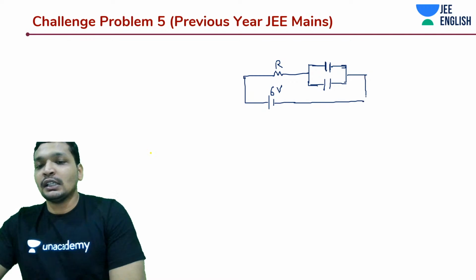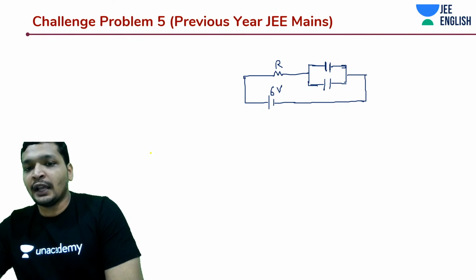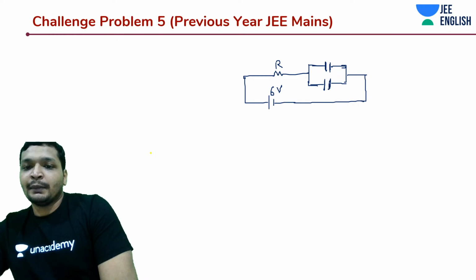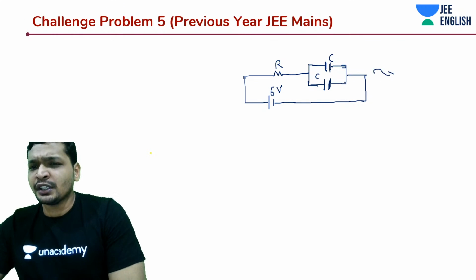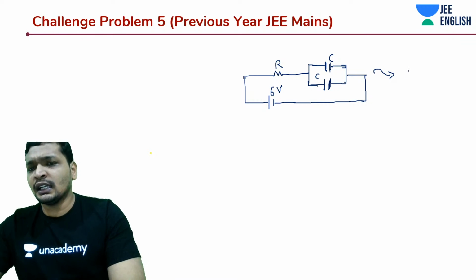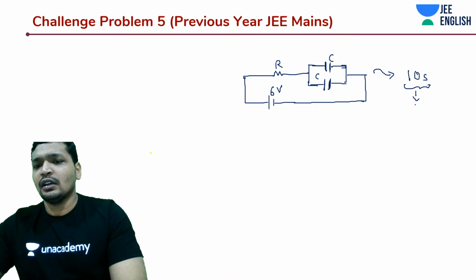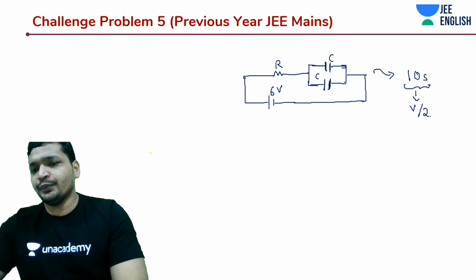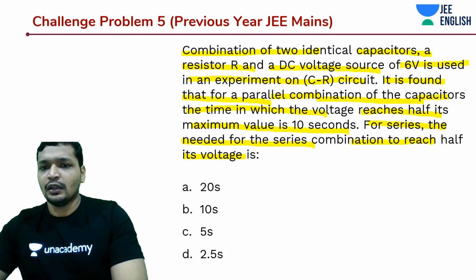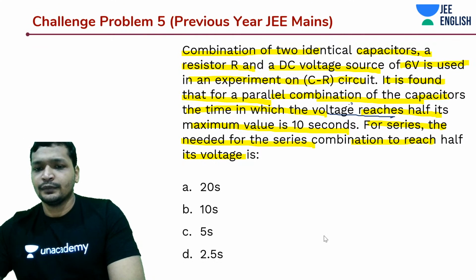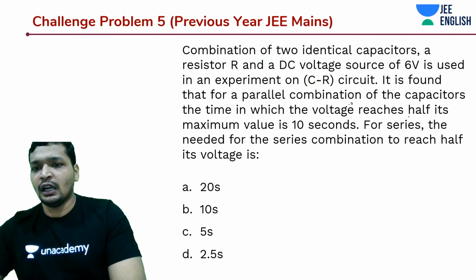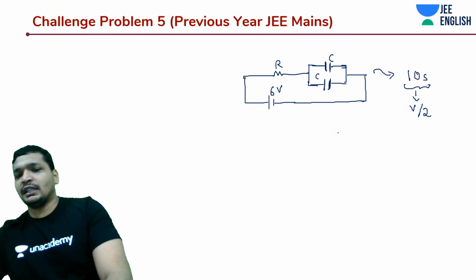So yes, this is the initial thing given to you. This is C and C. This is the first combination given to you, and in that combination it is said that it takes 10 seconds to reach V by 2, half its voltage. Okay, let's erase everything. To reach half, 10 seconds. Skim through the question in your exams.